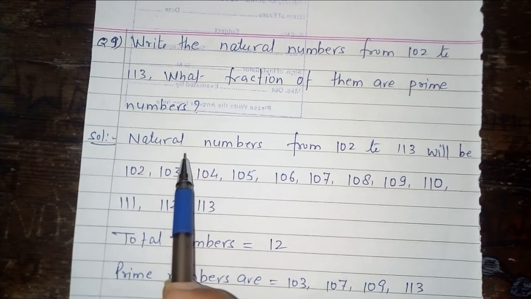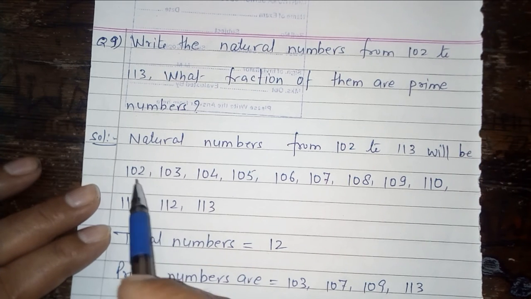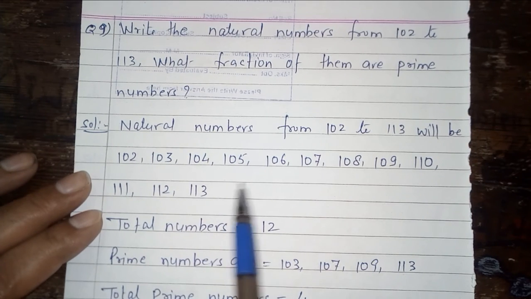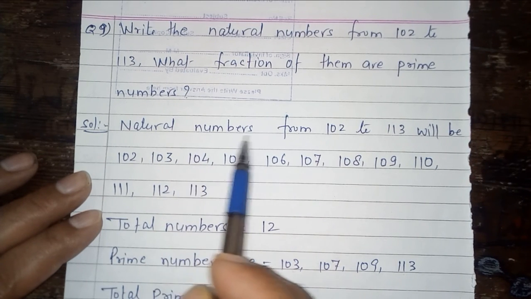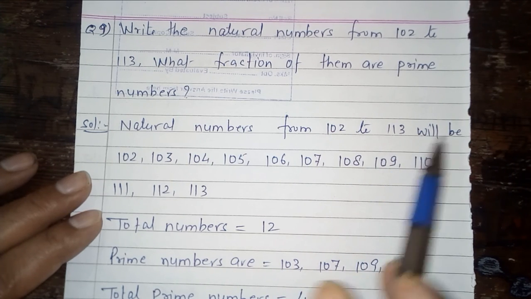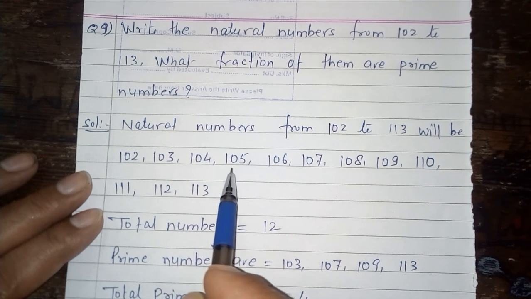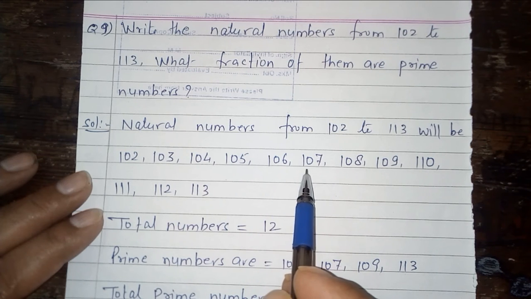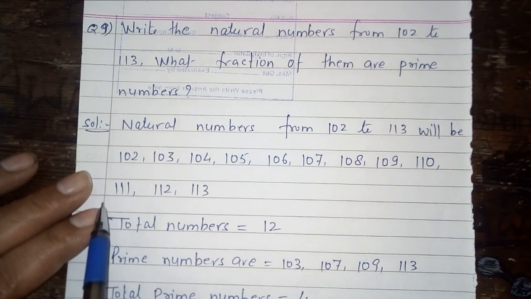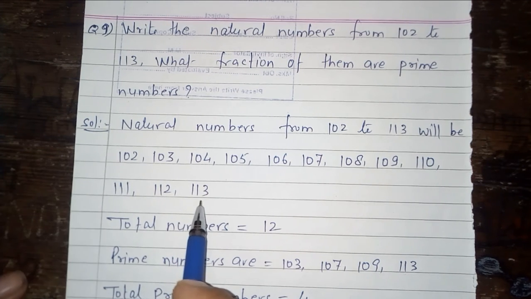In this question, first you write the natural numbers from 102 to 113. Okay, now look here. Natural numbers from 102 to 113 will be 102, 103, 104, 105, 106, 107, 108, 109, 110, 111, 112, 113.